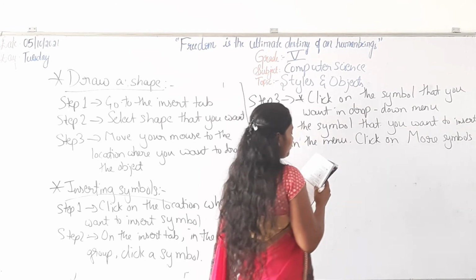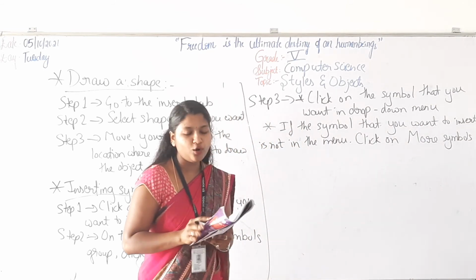When you click on More Symbols, what will appear? You will get more options.